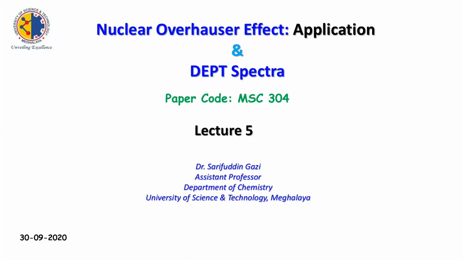We call it 2D NOESY, right? I hope all of you have gone through the discussion before attending this class.